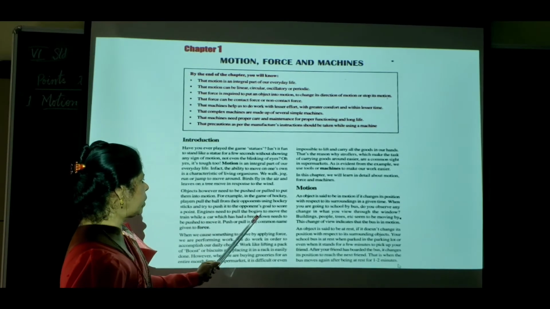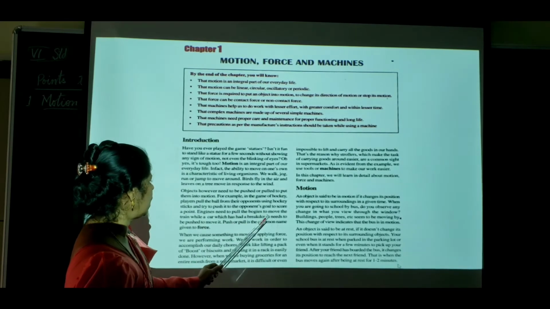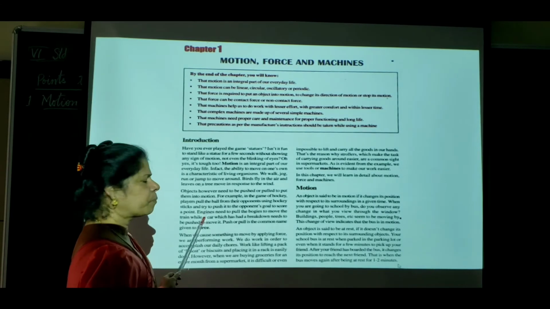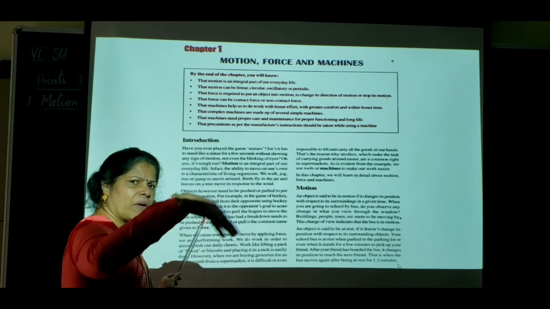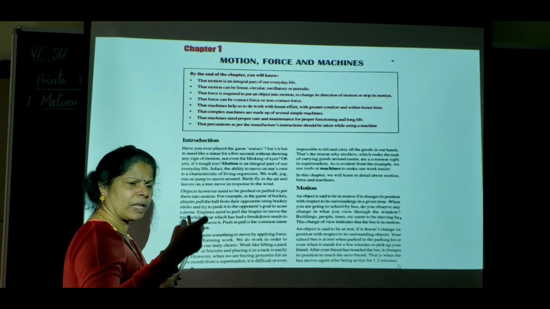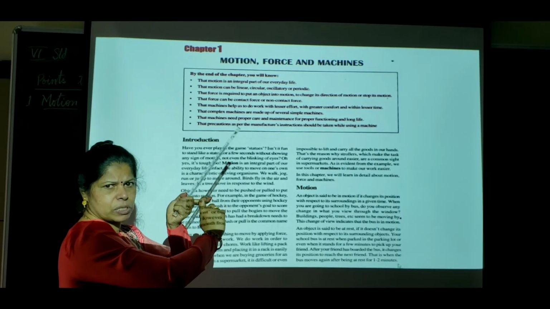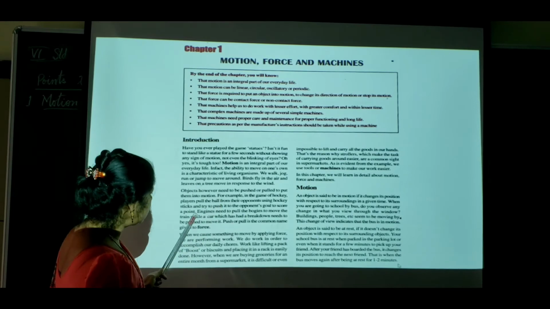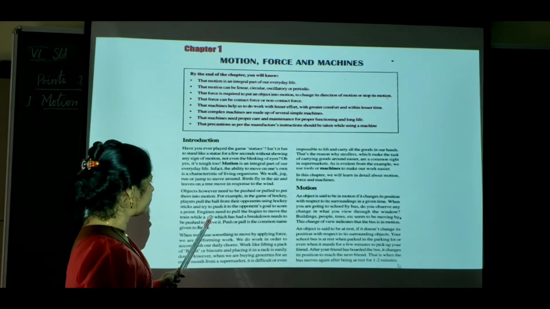Engines need to pull the bogies to move the train, while a car which has had a breakdown needs to be pushed to move it. Now, you have seen a train. It will have so many bogies. How are these bogies moving together? They have got a hook. One bogie will be connected to the other bogie with the hooks. But in the front, you can see an engine. So this engine is the one which helps in movement of all the bogies.